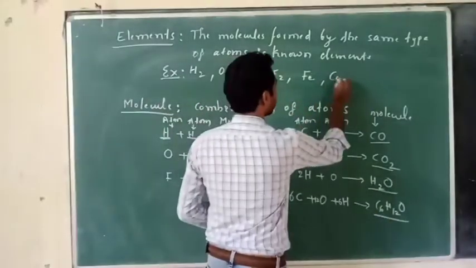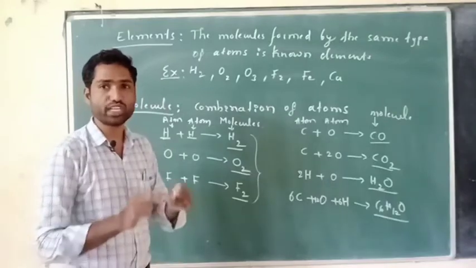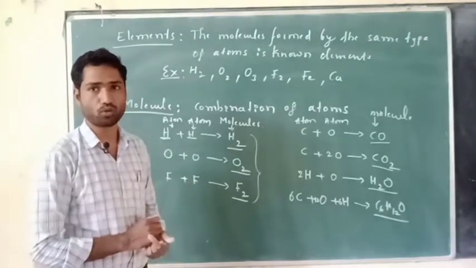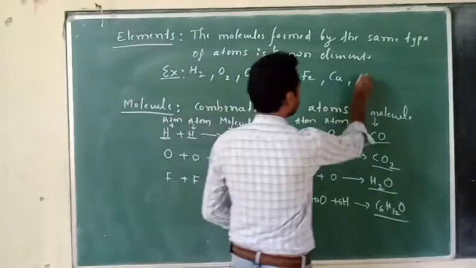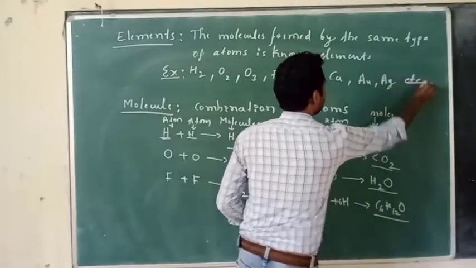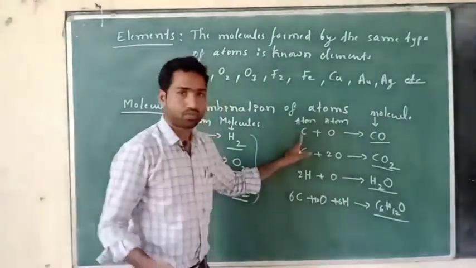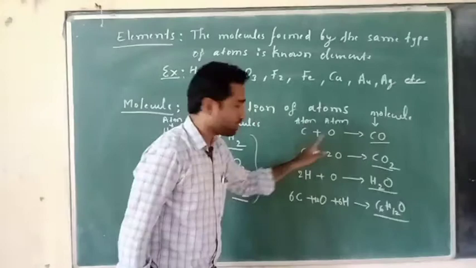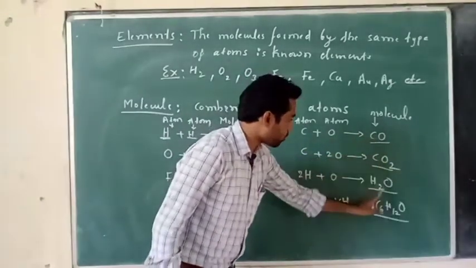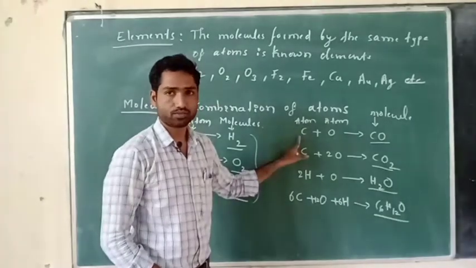A copper piece, copper wire, that is an element because only copper atoms are arranged in that copper wire. Then gold, silver, these are all examples of elements.